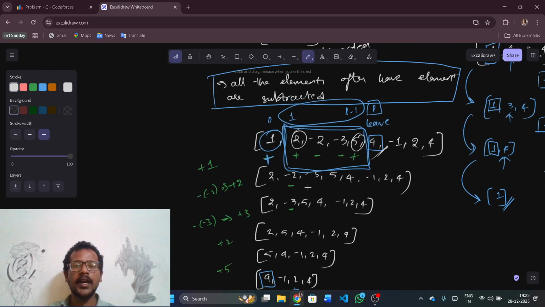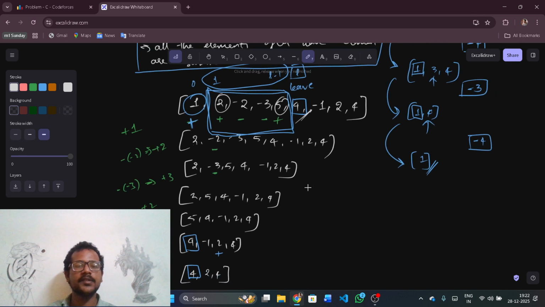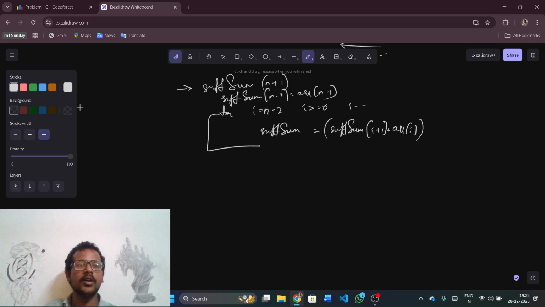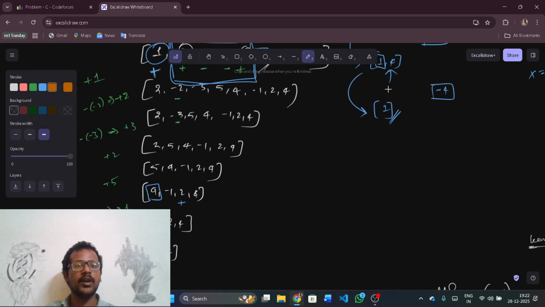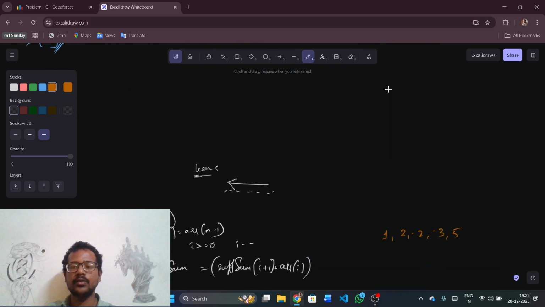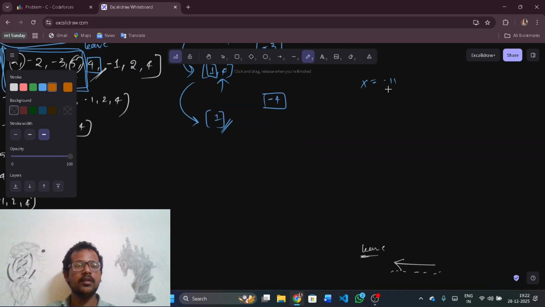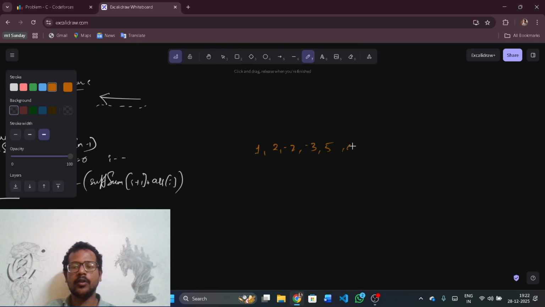So this is how I get the suffix sum. Let's take the same example: 1, 2, minus 2, minus 3, 5, 4, minus 1, 2, 4.